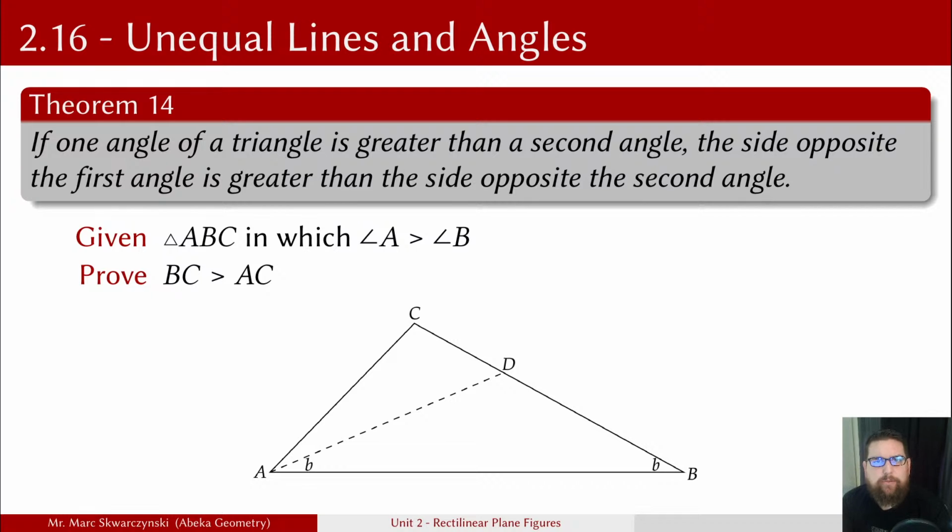We could quickly do that through indirect method, but the direct method is shown here because it's typically the way we present it. So we have triangle ABC with angle A greater than angle B as our given. We are trying to prove that BC is greater than AC. So we're going to draw AD such that angle BAD is equal to angle ABD. Basically we're trying to make this angle equal to this angle. That's the entire idea. Well, then that would make AD equal to BD. Then AD plus DC must be greater than AC.